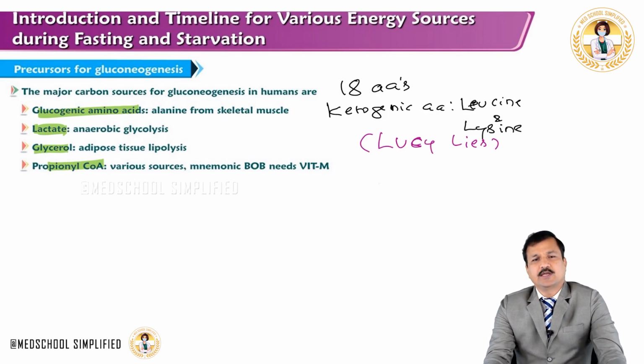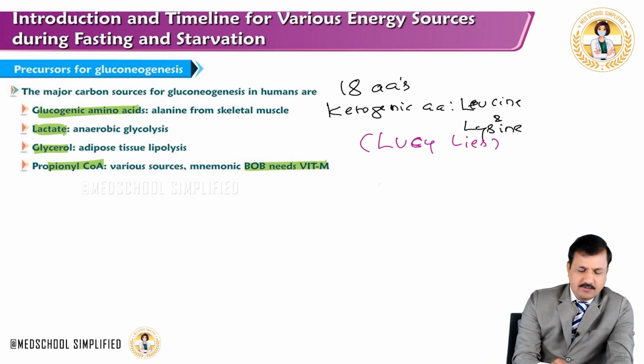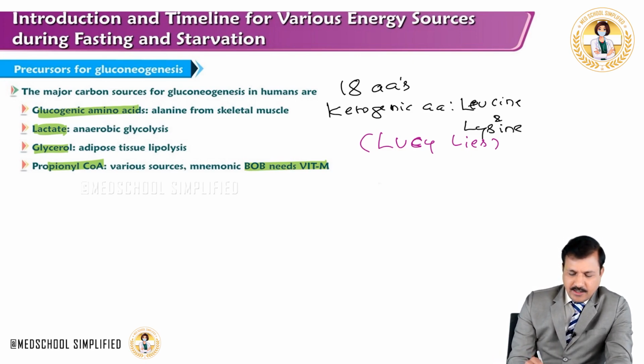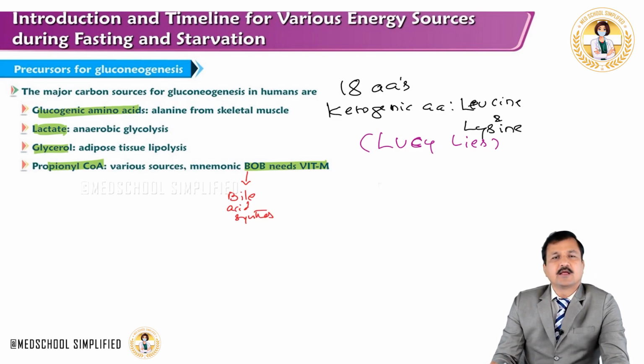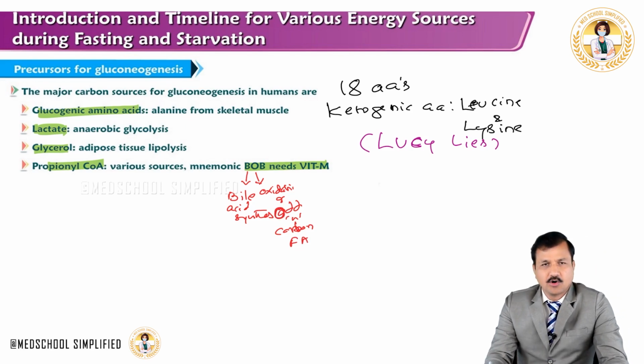Propionyl-CoA comes from various sources, which you can remember by using the mnemonic Bob needs vitamin M. What actually is Bob needs vitamin M? I already explained it in my previous video. Let me tell you again. B for bile acid synthesis. Bile acid synthesis gives propionyl-CoA as one of the products. O for oxidation of odd number carbon fatty acids. O is for odd. Odd is the O there in Bob.